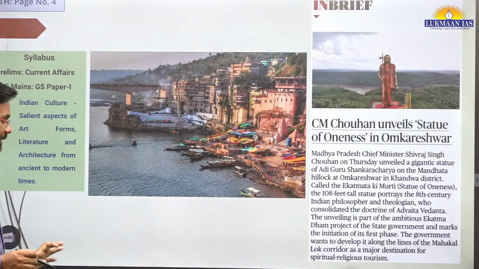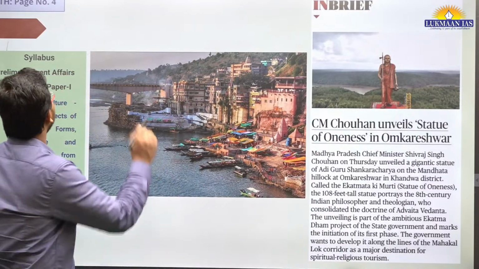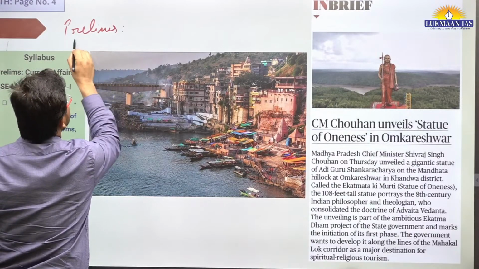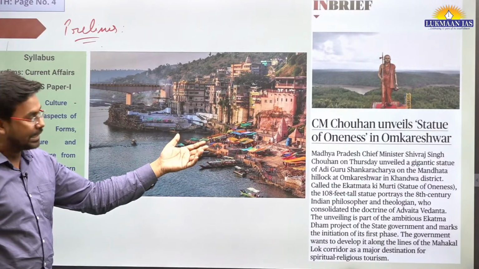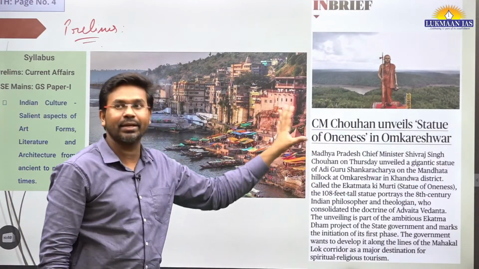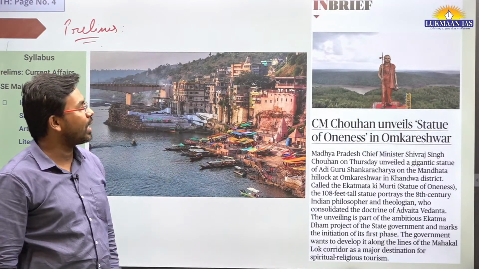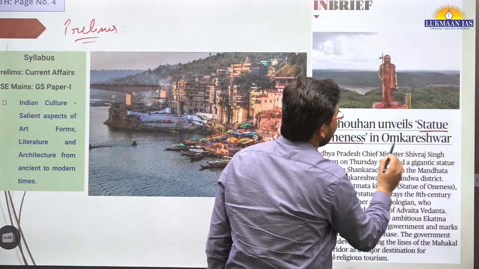Now apart from this, we came to the first topic, and we are going to discuss it with reference to the prelims exam. This is important from the prelims point of view. It is part of art and culture. This topic was in the Hindu newspaper today, where they discussed that CM Chouhan unveils a statue of oneness in Omkareshwar.